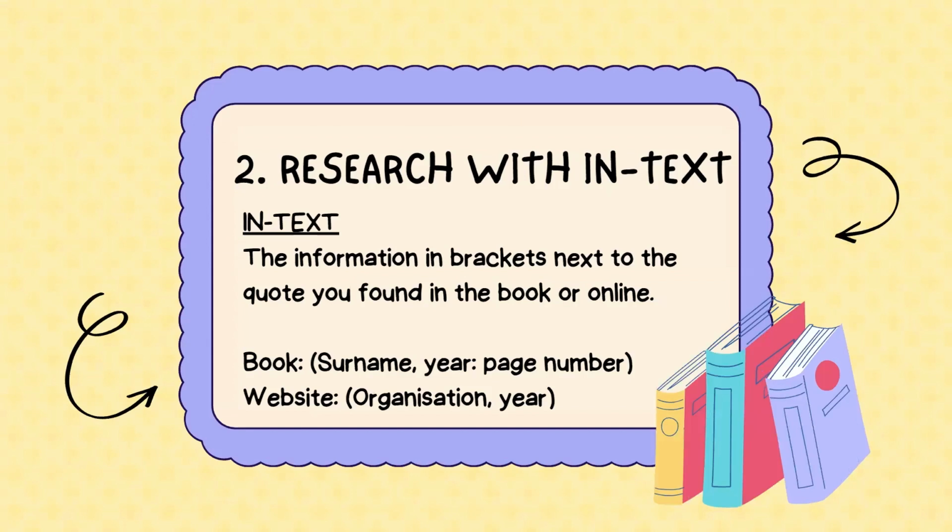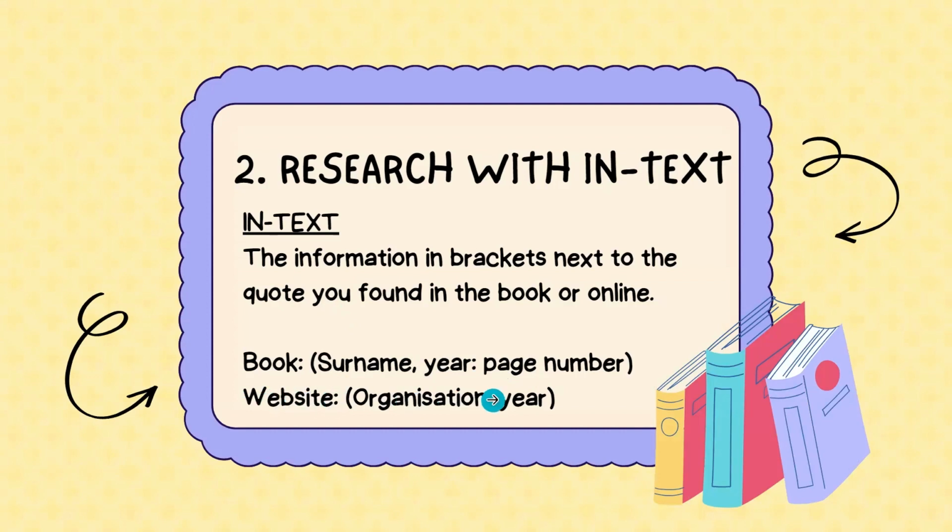The research with in-text references. Some did not put in-text references in their research, perhaps because they don't know how to apply it or what it is. In-text references are the information in brackets next to the quote you found in a book or on a website. If you quote something from a book, something a character says, you have to put the in-text referencing of that book: the surname of the author, the year the book was published, and the page number in which you found that quote.